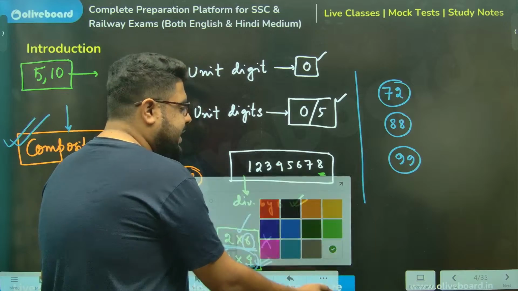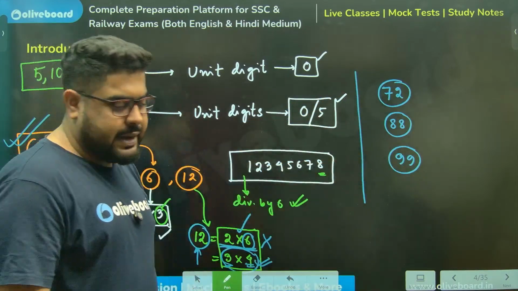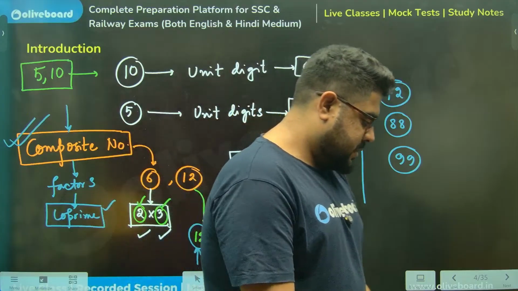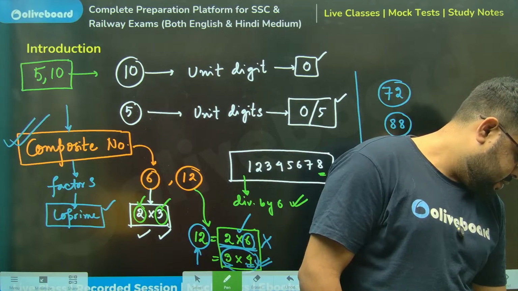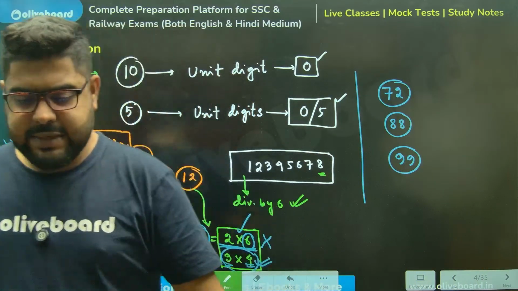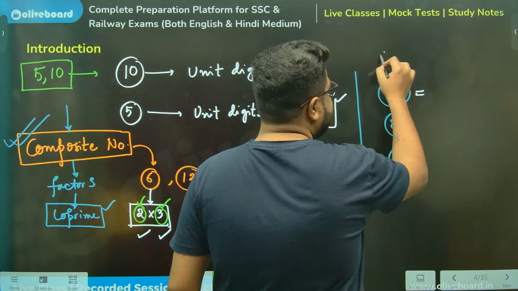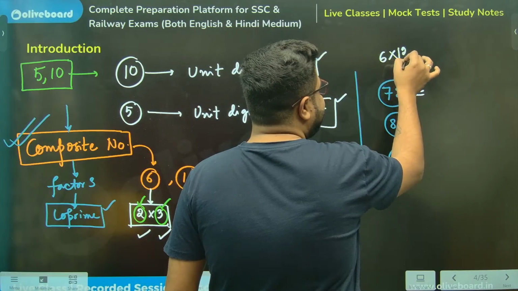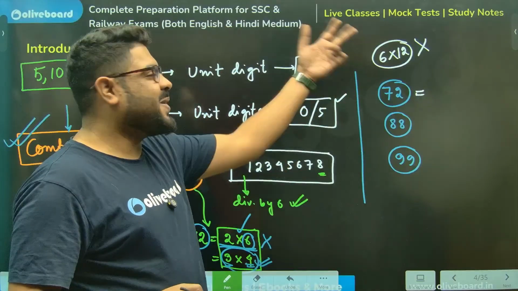They will give you a number and say it is divisible by 72. Tell me the factors, sir. You will say 12 into 6. 6 times 12 is 72, but I'll say, big zero, 6 is common entirely.